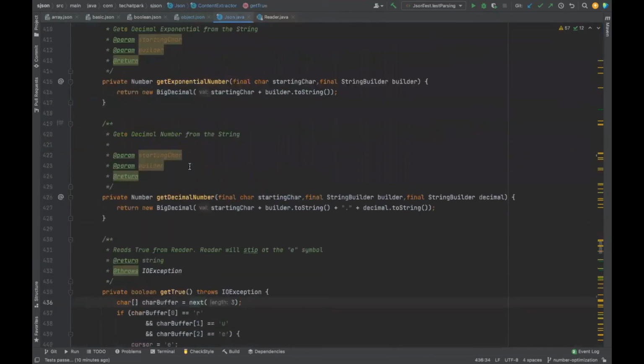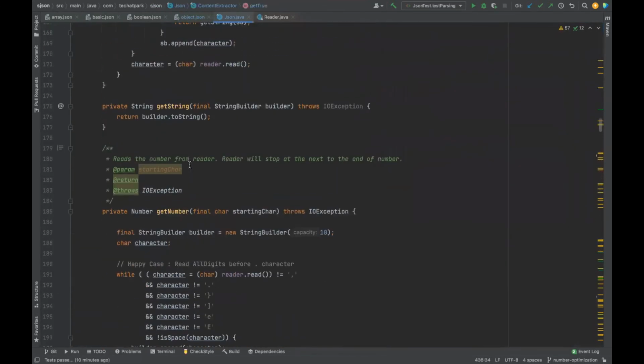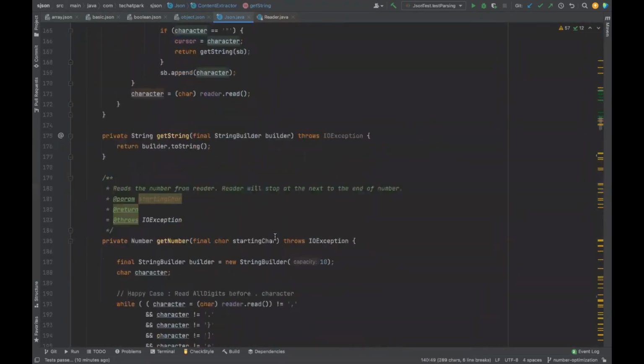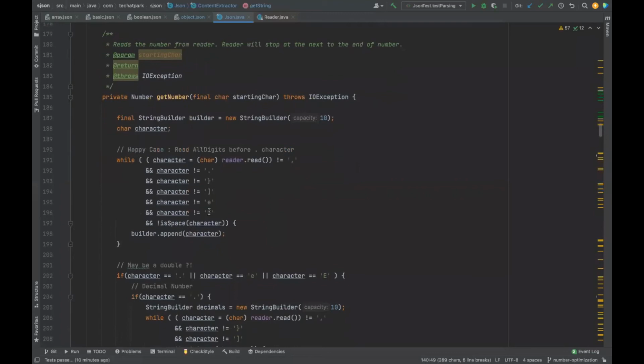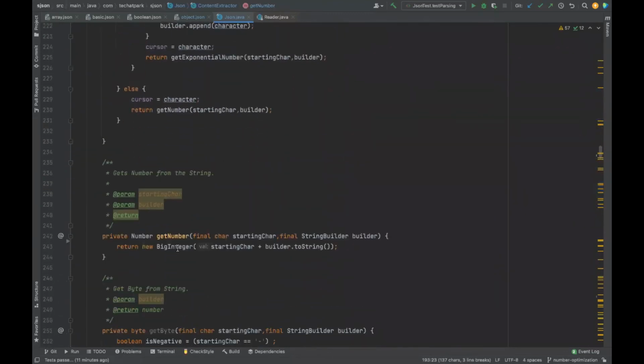The string part and the number part are the complex parts. In strings, we need to check for escape characters and all that stuff. In numbers, we get the digits, check everything, and then ultimately we get this big number and then we do it, okay? Now, where will we start the optimization?